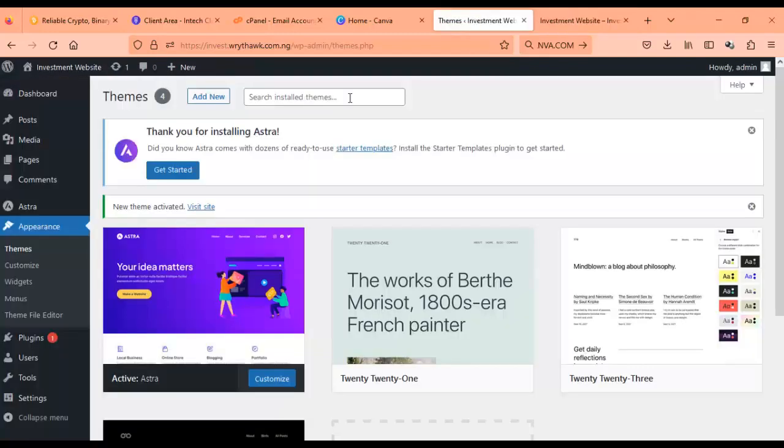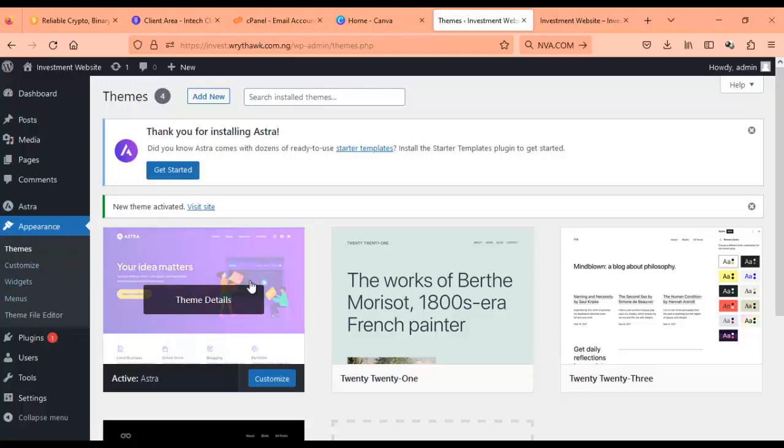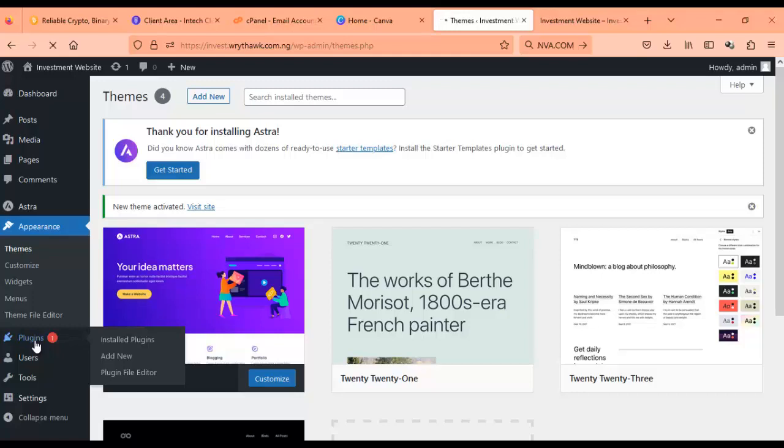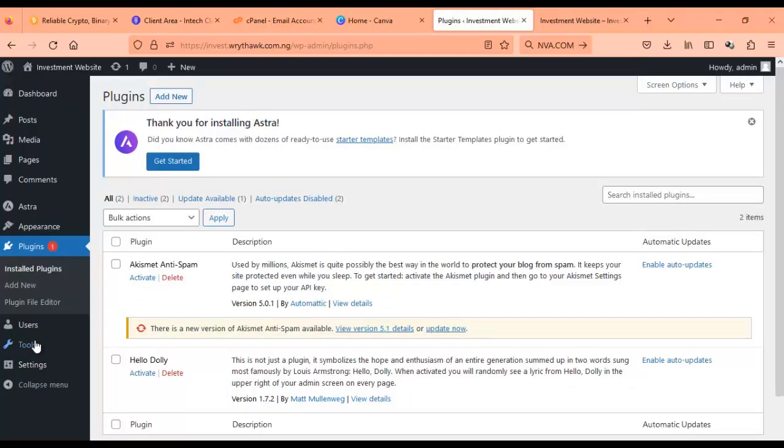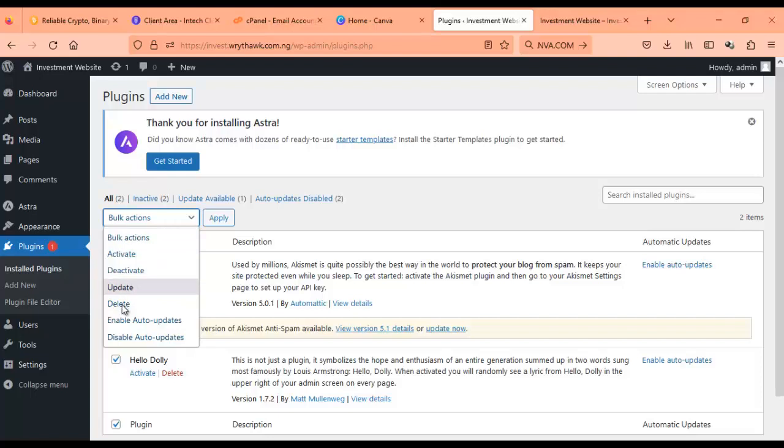So what you do next is to install plugins that will be needed to design our pages, our landing page for the investment website. So we come here, you select all, we don't need the ones here, then you delete them, apply.